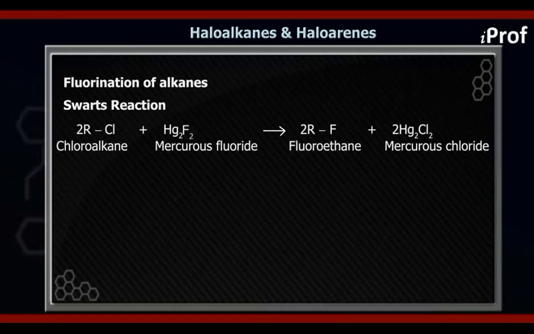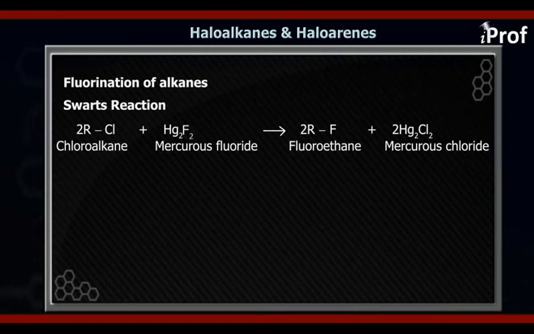Suppose we want to stop the reaction at the mono-substituted step, that is in the first step itself. We do not want the mono-halogen alkane to undergo halogenation again to form a dihalogen derivative.